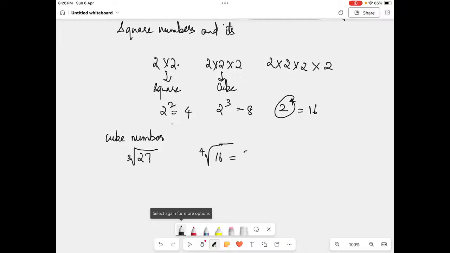So here the answer is 2, because 2 multiplied 4 times gives 16. Same here, 3 multiplied 3 times gives 27. So these are the numbers we get. You have to just remember the cube numbers and their root values. Okay, so that's all.